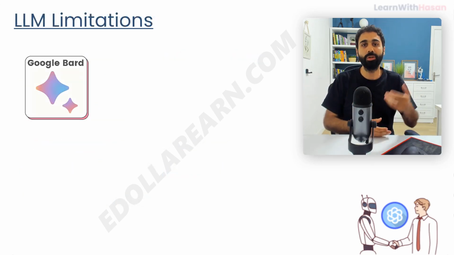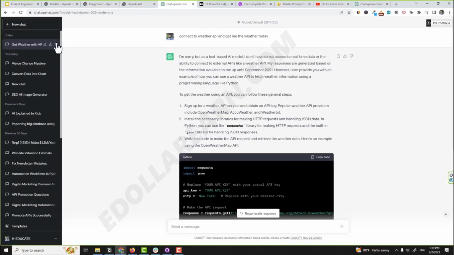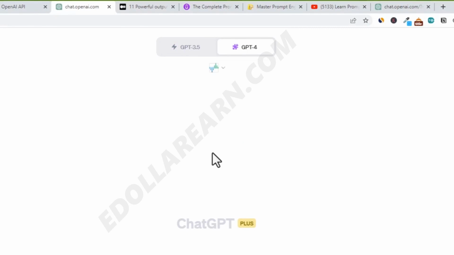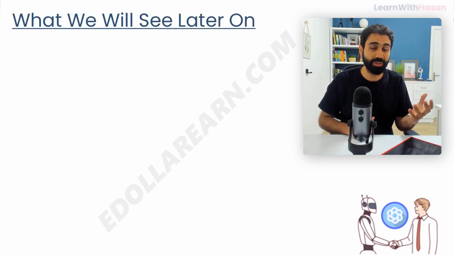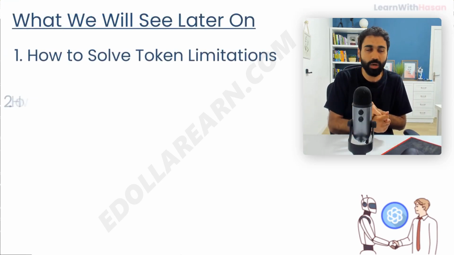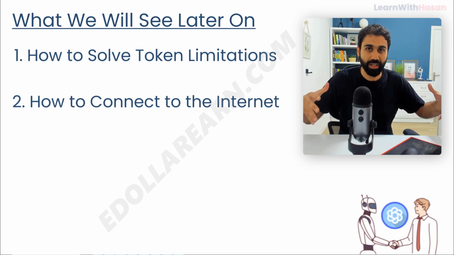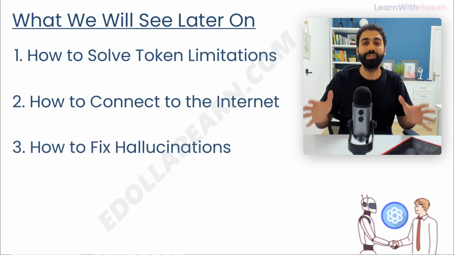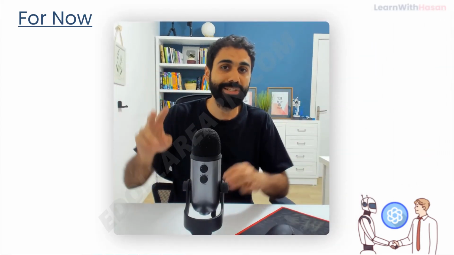I know today we have Google Bard connected to the internet. We have ChatGPT plugins. With GPT-4 here, we can select plugins to connect to services and so on. But we are talking about LLMs by default. We will see later in the course how we can solve token limitations, how we can connect to the internet by ourselves without using plugins to take control of everything. We will see how to fix hallucinations with some prompt optimizations and so on. But for now, understand that every language model has in general, by default, these 4 limitations or problems.